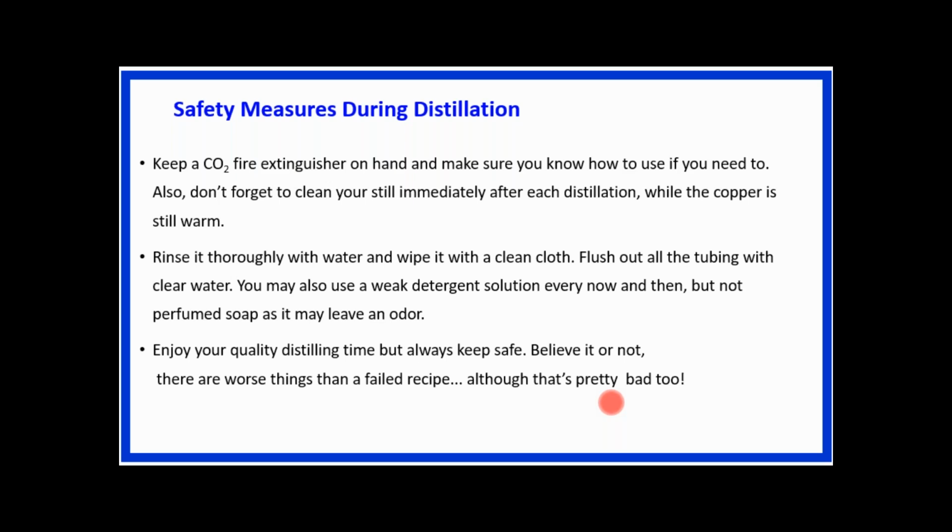Nowadays automation is there. Most industries prefer automation, and that is why all these parameters like pressure, volume, temperature and flow rate can be controlled easily. So for the safety measures in distillation, first of all we must know about the distillation process, and then we can follow these safety measures during the distillation process. Right?